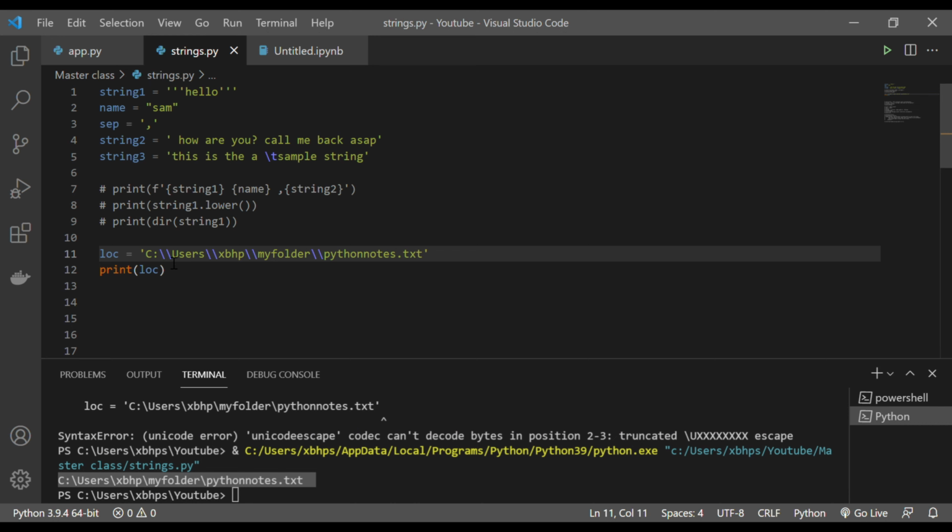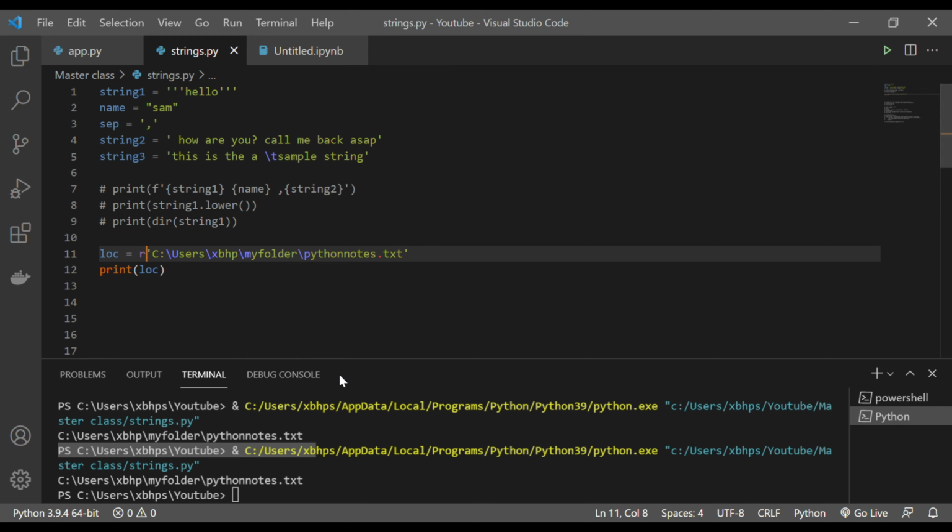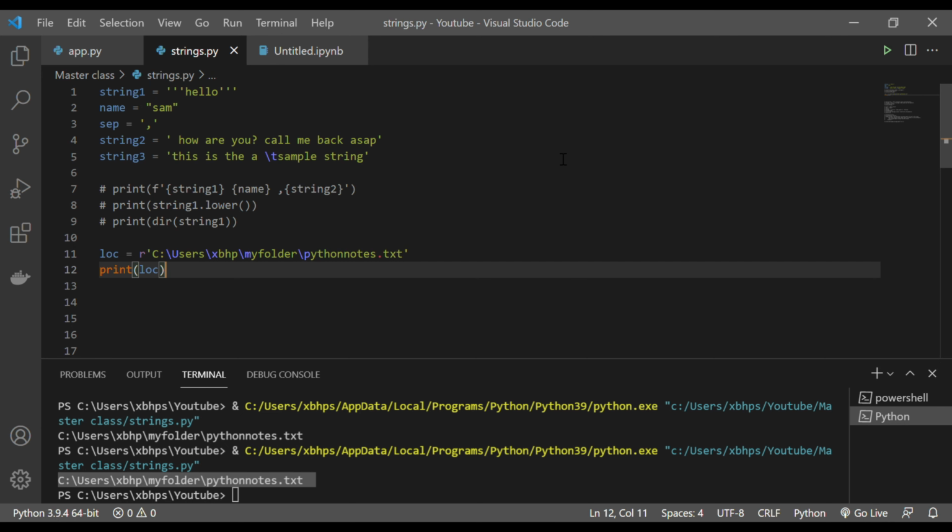Or let's say you don't want to do that, and an easy way is to make it a raw, readable format. So I'll just add R here, and it will be in a readable format now. If I run, you'll see this is coming out all correctly. So this is very common, so keep that in mind. When you have to provide a location, you should use this. Okay, so that's all for strings.